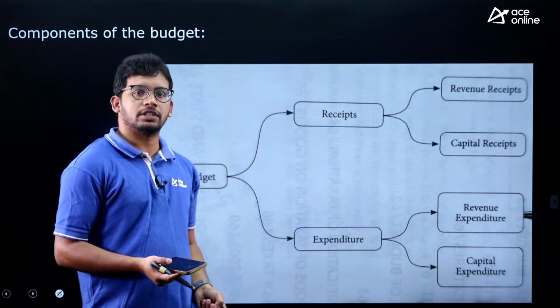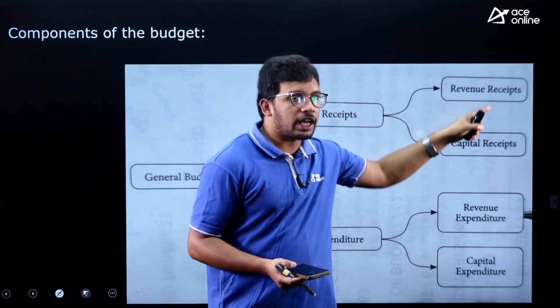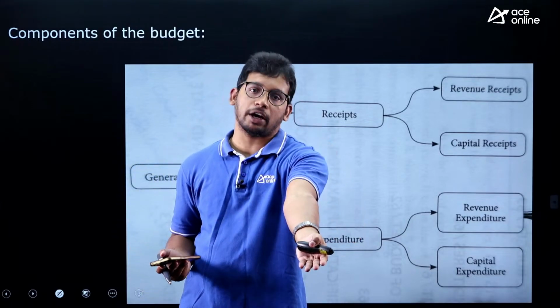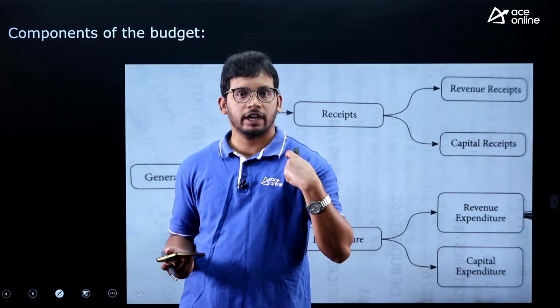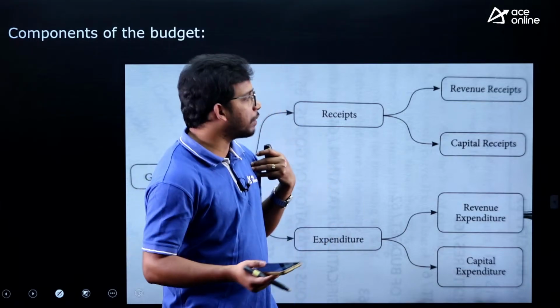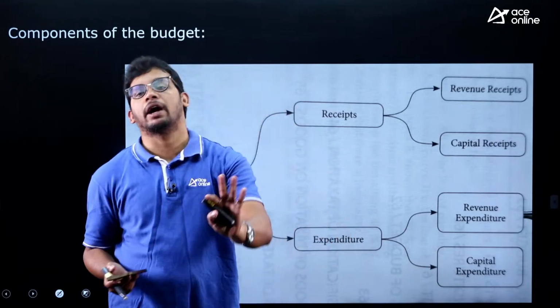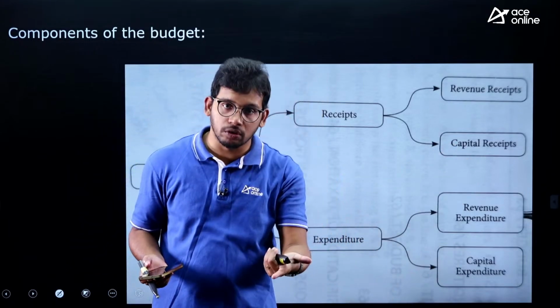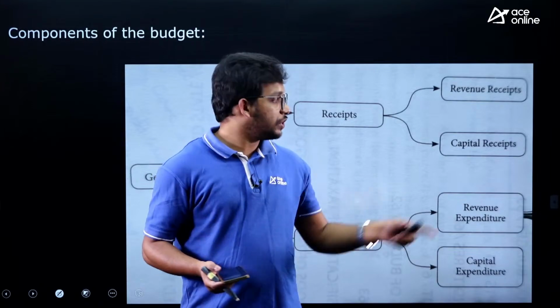There are two components, and within receipts we have revenue receipts, that means one way payments, government need not pay back to them, right. It is tax, fees, fines, all those are money collected by the government, no need to pay back to anyone. Capital receipts means those money received by government in terms of loans, debt, which need to be paid back.